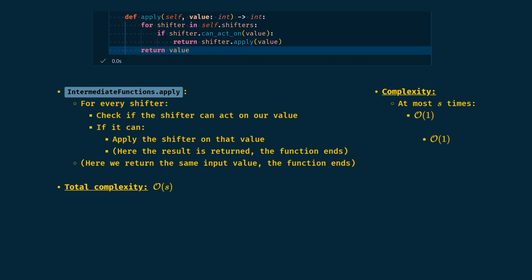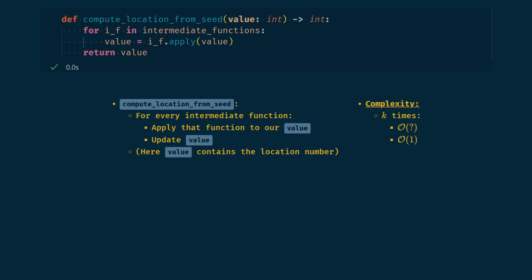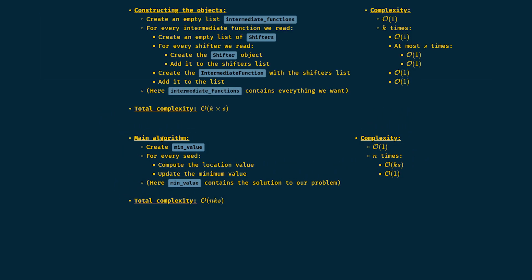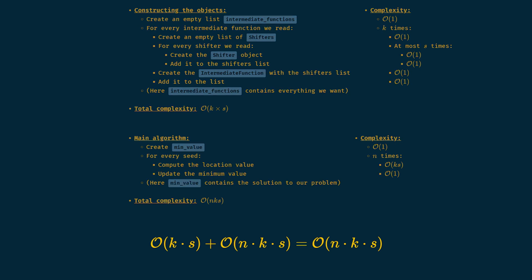Now we know that, we can update our counting for the compute location from seeds, and we find it has a complexity of big O of k times s. Finally, we can find the complexity of the main program, we update our values, and we find out the main part has a complexity of big O of n times k times s. So, the total complexity of our algorithm is big O of k times s plus big O of n times k times s, which is big O of n times k times s, since we want the worst complexity.